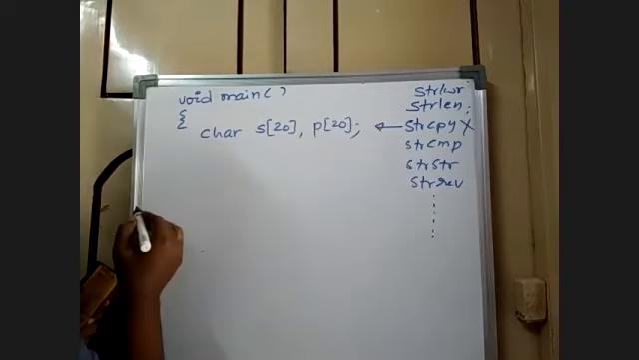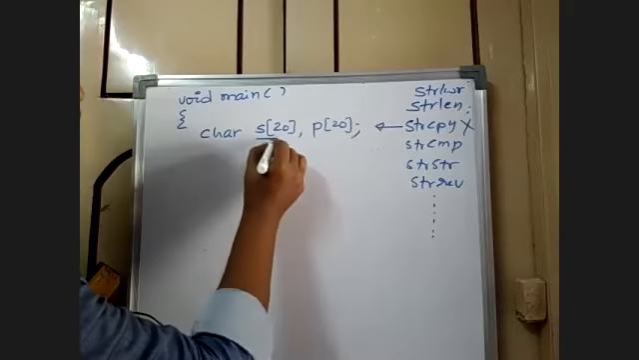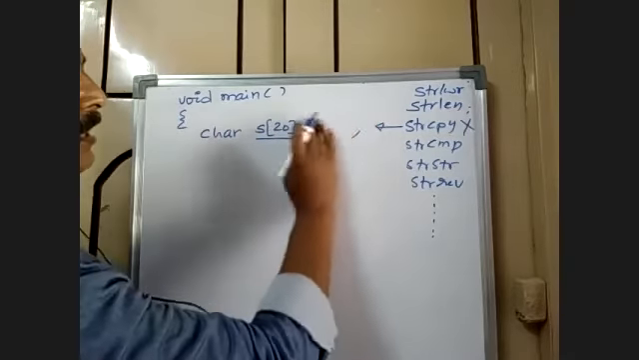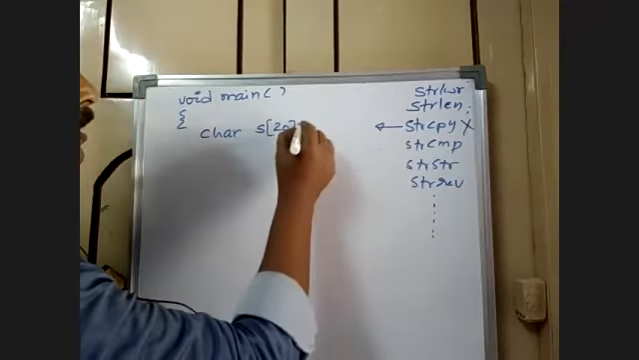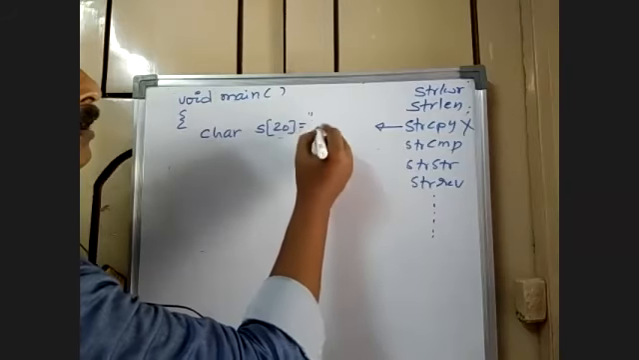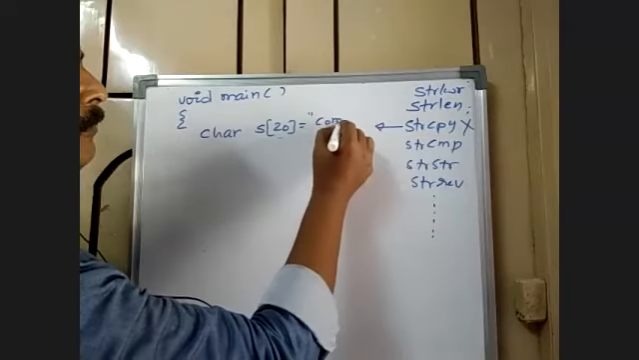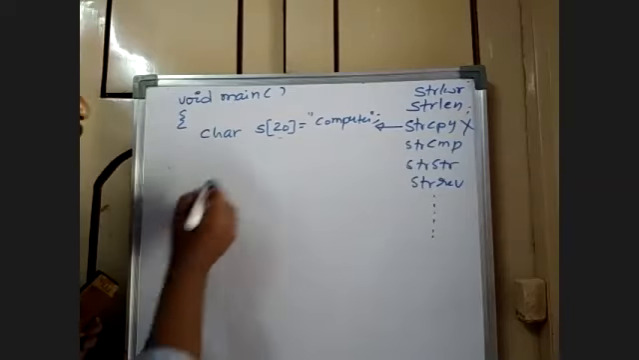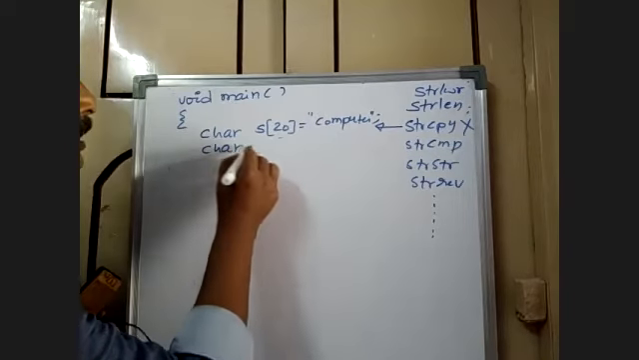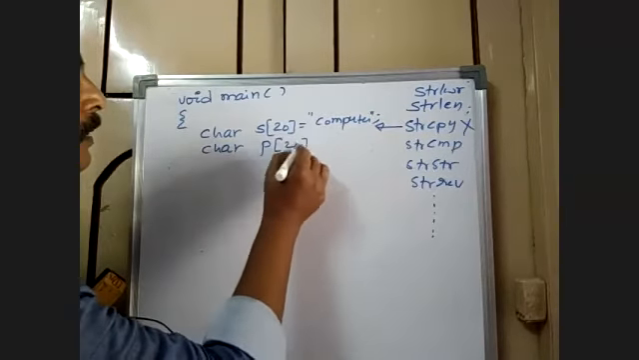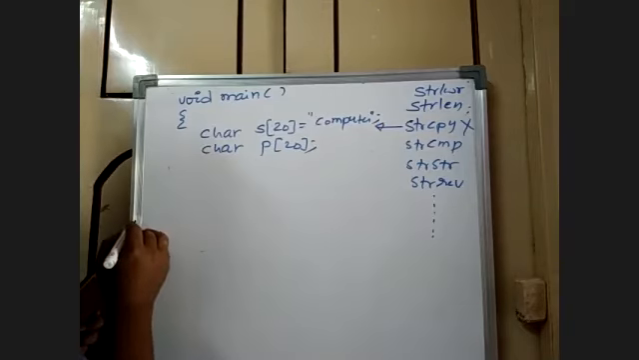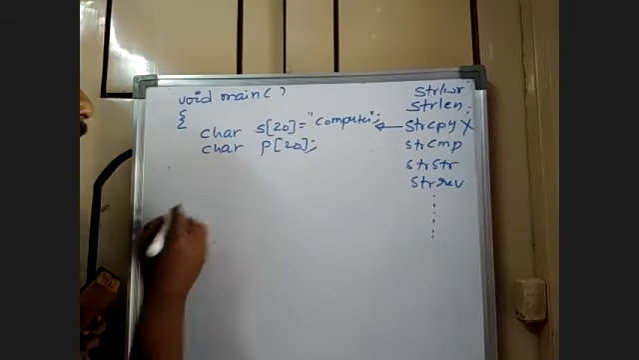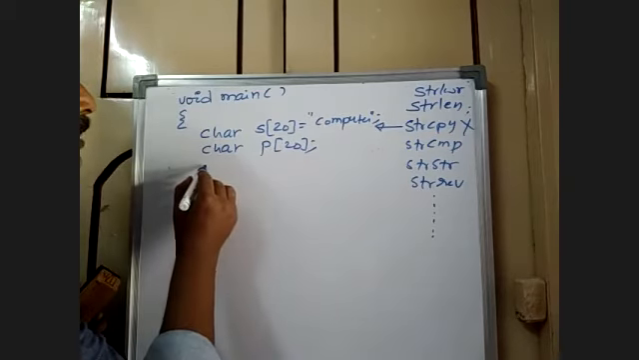There are two strings. Now I have a string in s. You can write them directly, straight away. S of 20 is equal to, right, computer is a string. Now I want to copy that string into p. Let us take the help of pointers here.